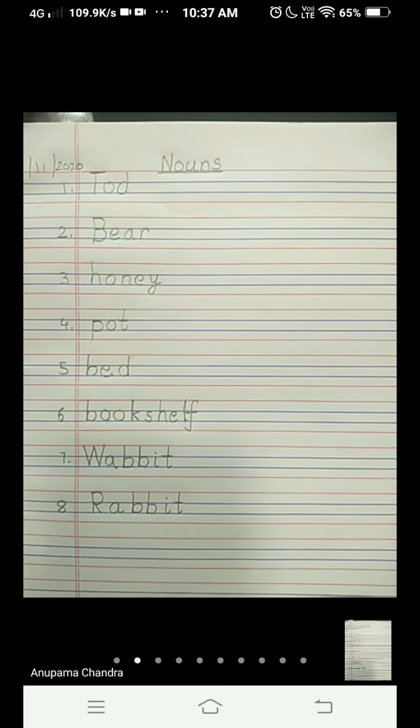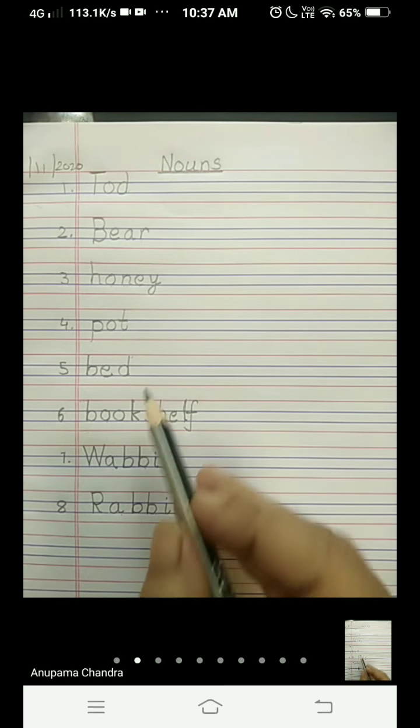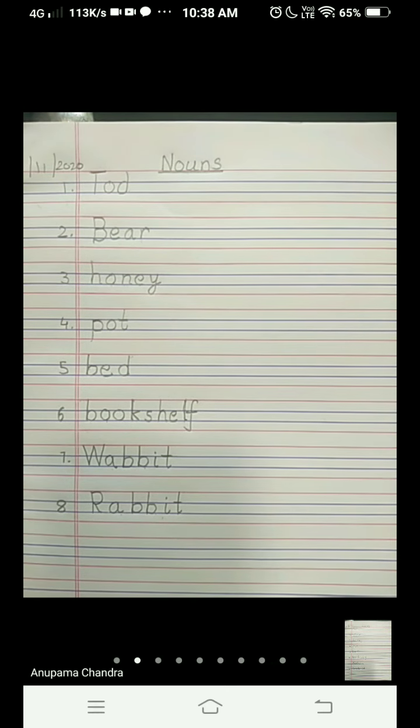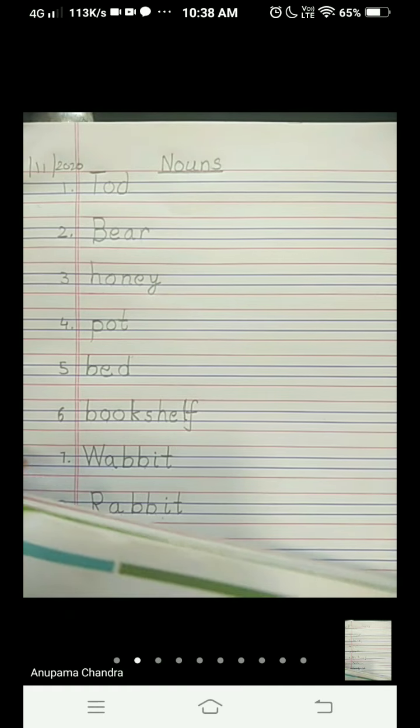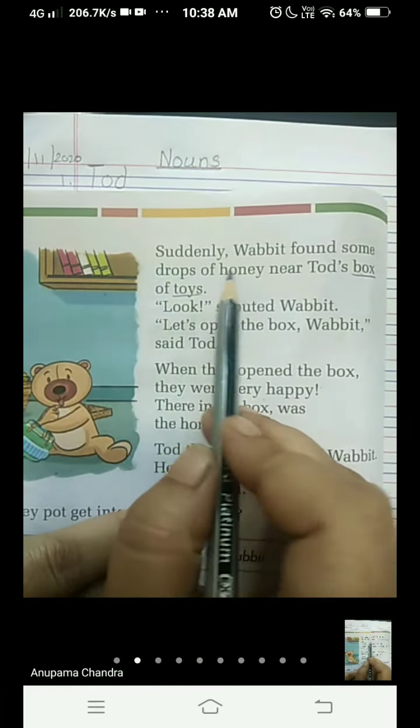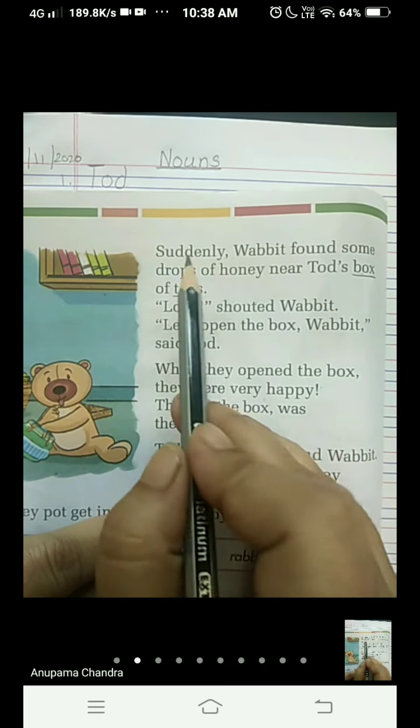Now children, in the next 4 lines these same nouns are repeated. Okay. So turn the page. Come to page number 4. Let's see. See here. Some nouns are repeated, children, like here Wabbit.